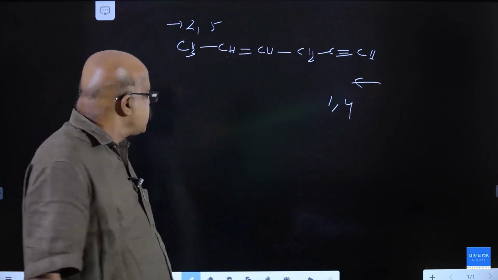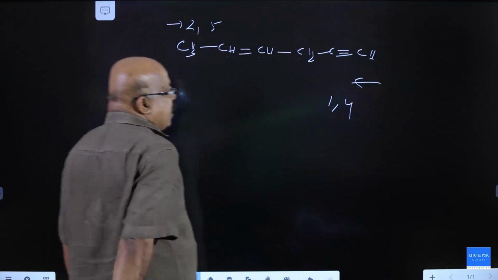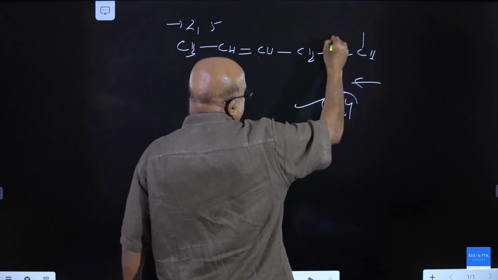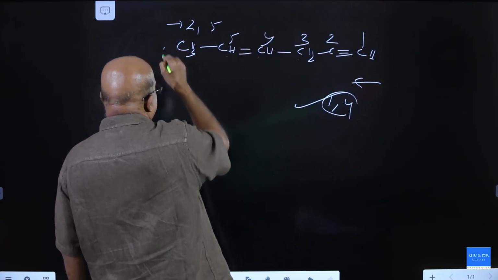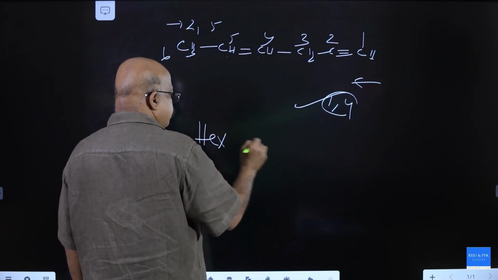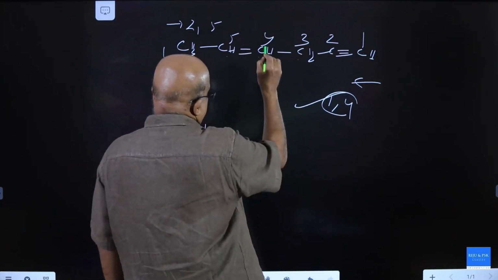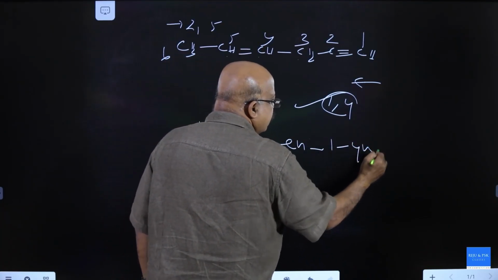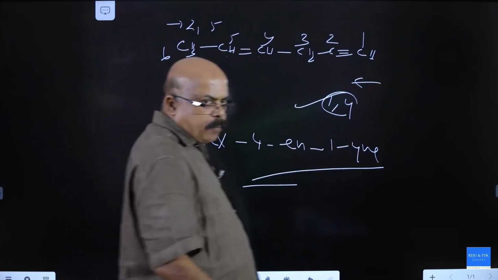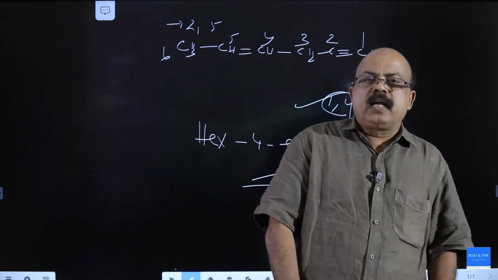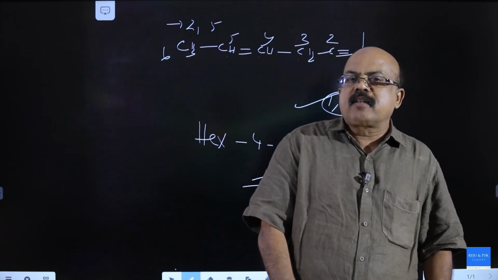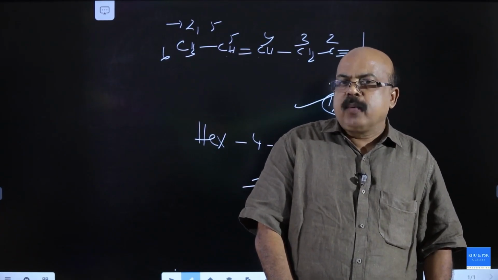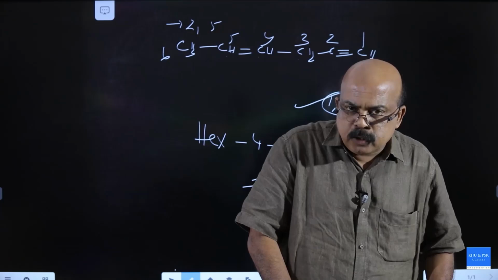Take your lowest set of locants, 2, 5 and 1, 4. 1, 4 is preferred. So it is 1, 2, 3, 4, 5, 6. It is hex-1-en-4-yne. If double and triple bonds are not at equivalent position, then lowest set of locants is preferred. If they are at equivalent position, the double bond takes priority.